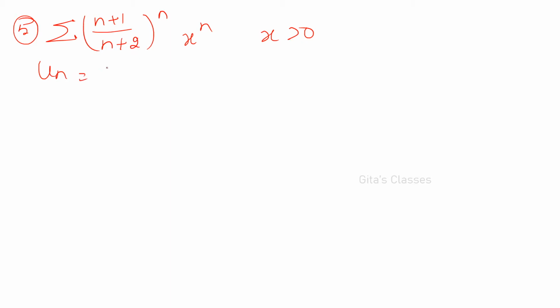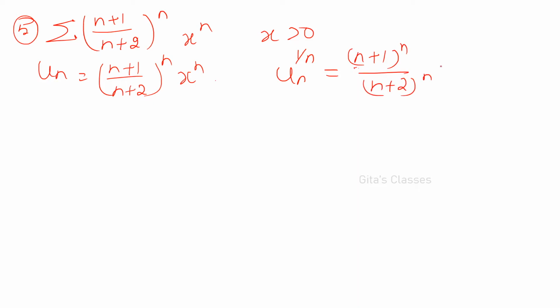Okay. One more question. Sigma of ((n plus 1) by (n plus 2)) the whole power n into x power n, where x is greater than 0. So what is our un? It is ((n plus 1) by (n plus 2)) the whole power n into x power n. Now, we have the whole power n, so it is easy if you apply the root test. So we take the whole power 1 by n: ((n plus 1) the whole power n by (n plus 2) the whole power n into x power n), everything the whole power 1 by n. So all this n will get cancelled, right? And 1 by n will get cancelled.